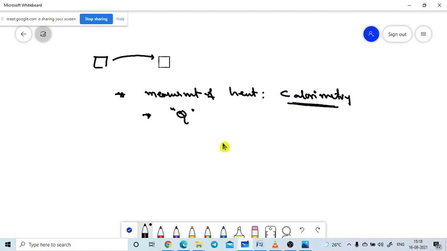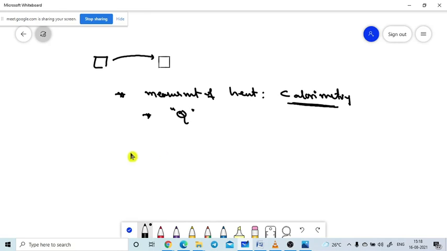You see, metry means a measurement method. The word itself tells that metry means measurement. And calorie is a unit of energy. So this subject deals with how much heat energy is transferred from one body to another body.